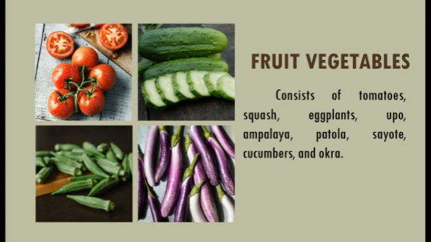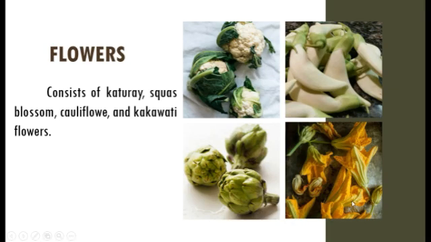Some other common examples of fruits that are mistaken for vegetables include winter squash, avocados, cucumber, peppers, eggplants, olives, pumpkins, pea pods, and zucchini. Flowers. Flowers consist of katuray, squash blossom, cauliflower, and cacahuate flowers.